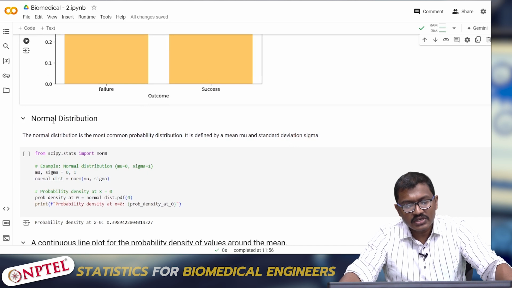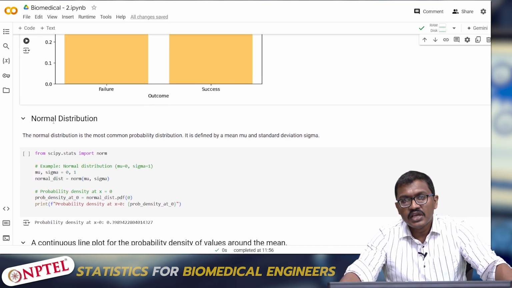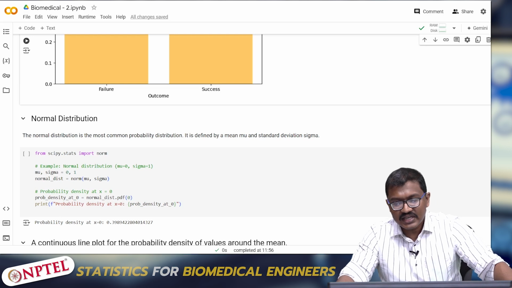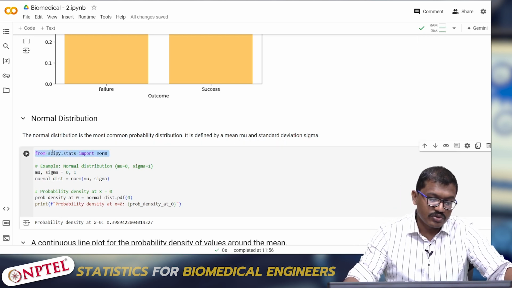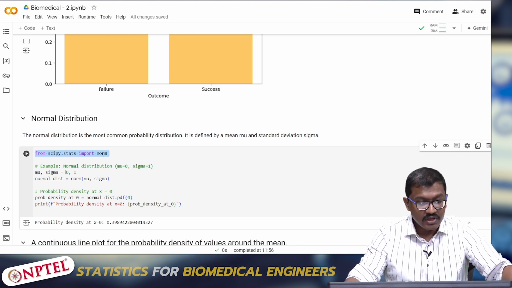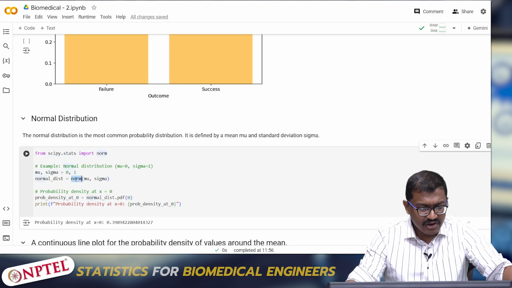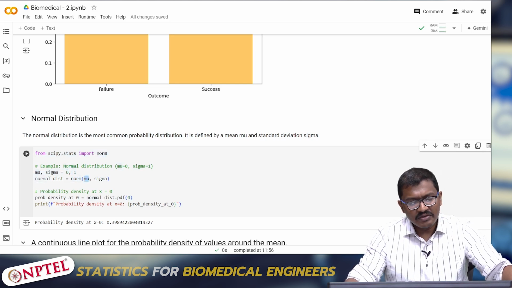So normal distribution. Again, normal distribution is one of the commonest distributions that is being used. It requires the mean as well as the standard deviation sigma. To call normal distribution, we are going to use scipy.stats, and I am just importing the function called norm. I am declaring variables called mu and sigma, and I am giving them 0 and 1. I am calling the norm function from scipy.stats, giving a value of mu and sigma, and then I am calling the probability density function.